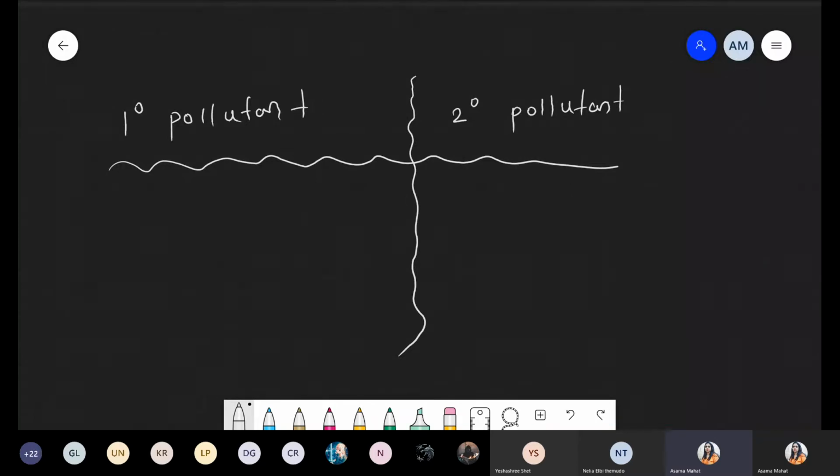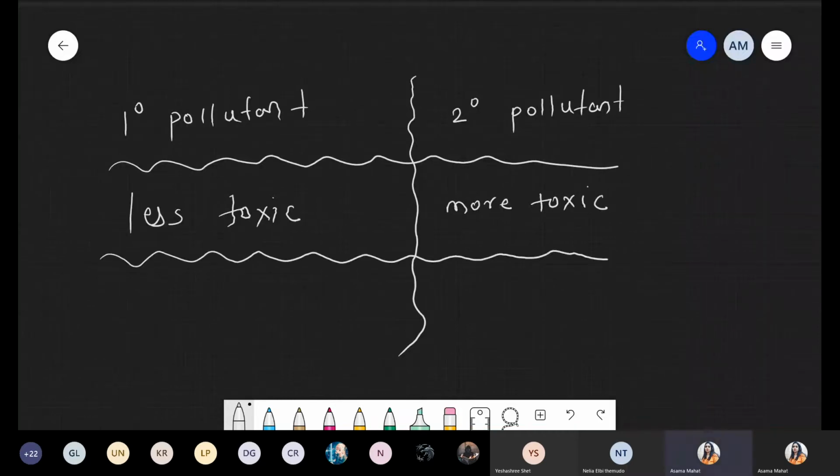But in case of toxicity, primary pollutants are less toxic, but secondary pollutants are more toxic. Okay, this is the first point.